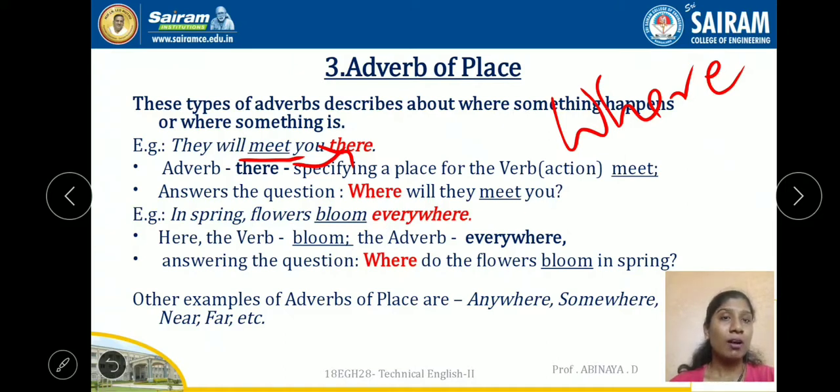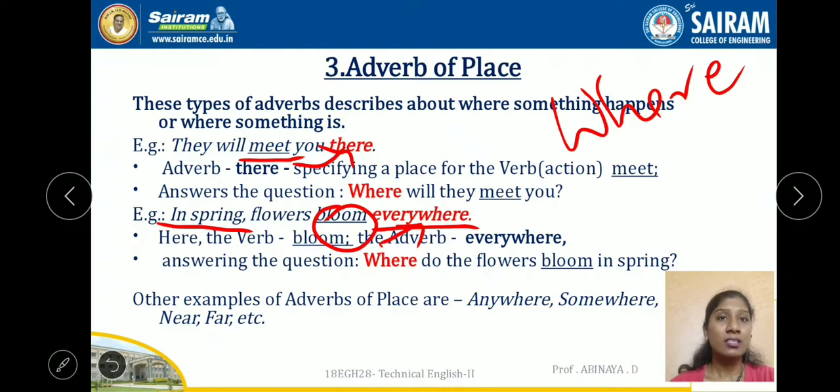So here in spring is also an adverb, but this is when. It answers the question when, adverb of time, in spring. Here the adverb of place is everywhere. In spring flowers bloom everywhere. Here the verb, the action, is blooming. The blooming action is happening everywhere.